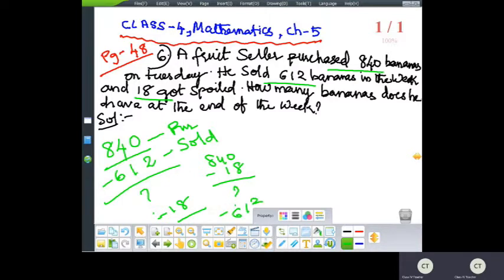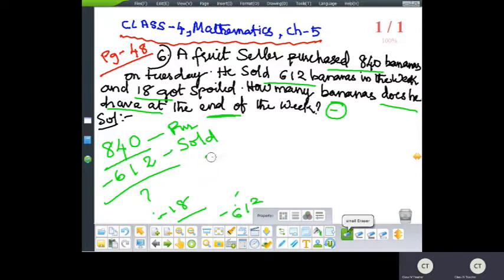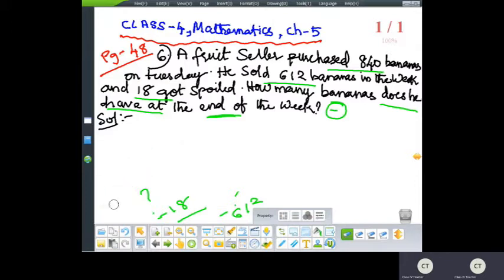Any method you can follow, that is your wish. The next one: how many bananas does he have at the end of the week? By the keyword, he has at the end. End means what? Left out. So what you have to do here? Subtraction. Understood the question here? At the end of the week, how many bananas are left with him?